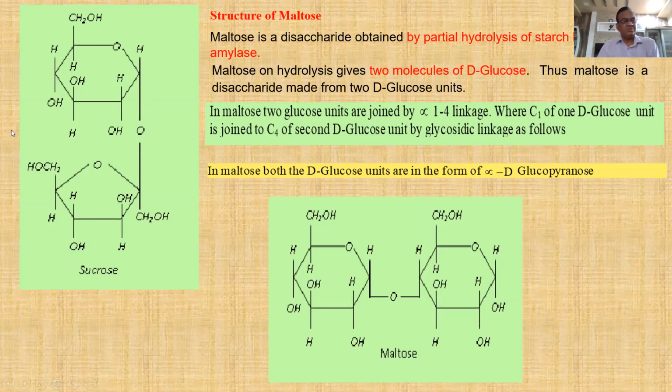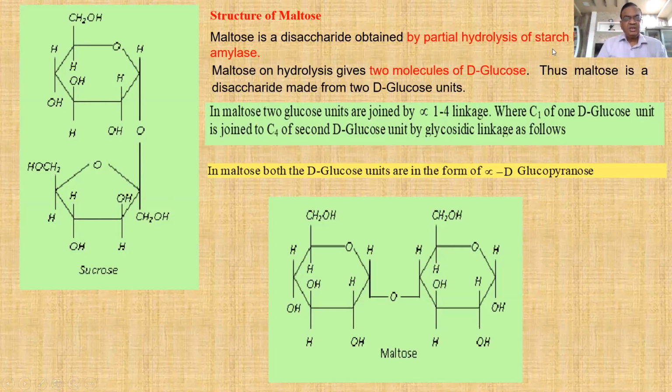That's why this is the structure of the sucrose. You observe the structure of sucrose. This is first carbon, second carbon, third carbon, fourth carbon, fifth carbon, and sixth carbon of the alpha D-glucopyranose. Correct. And this one is first carbon, second carbon, third carbon, fourth carbon, fifth carbon, and sixth carbon of the fructofuranose.